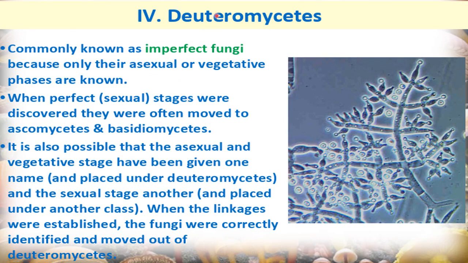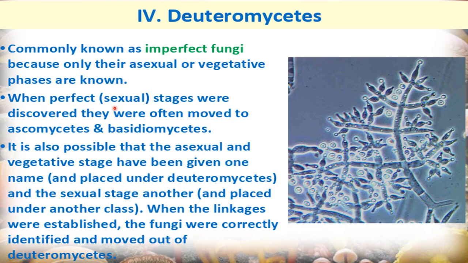Now the last class of fungi is deuteromycetes. Deuteromycetes are commonly known as imperfect fungi because only their asexual or vegetative phases are known, because the sexual cycle of these fungi is not known. That's why these are called imperfect fungi. These are not called perfect fungi because of absence of a sexual stage in their life cycle.